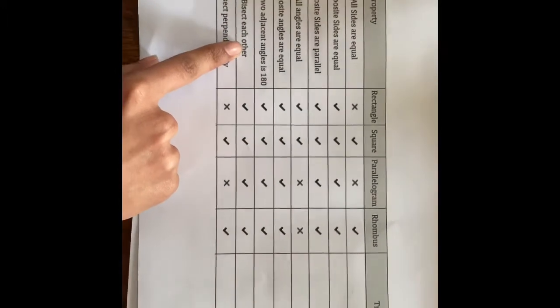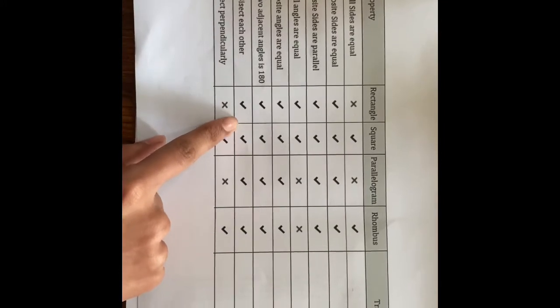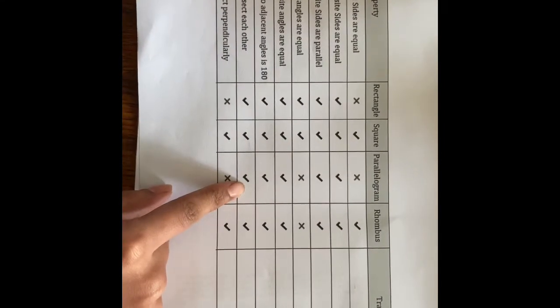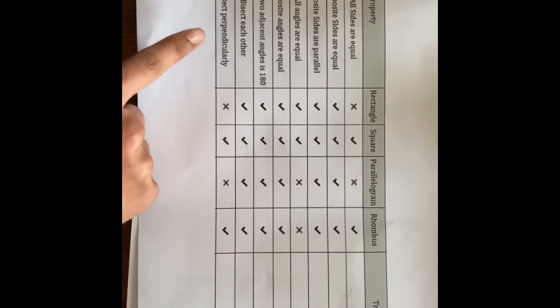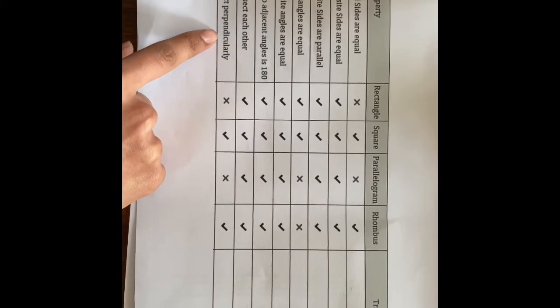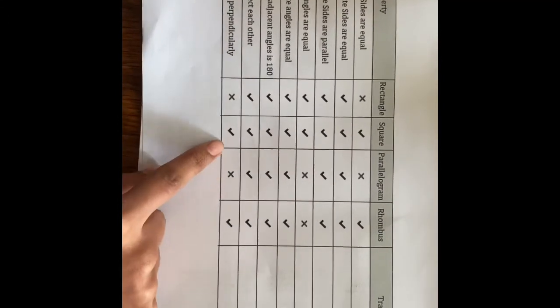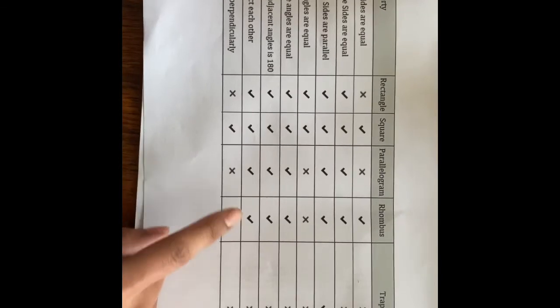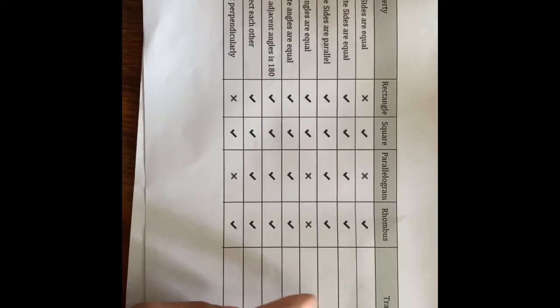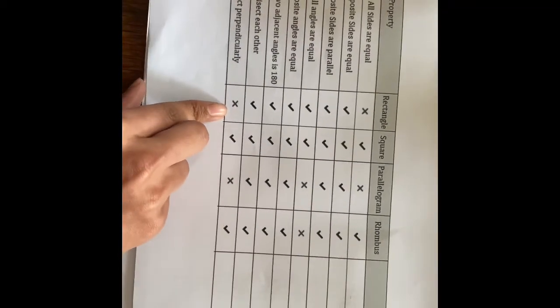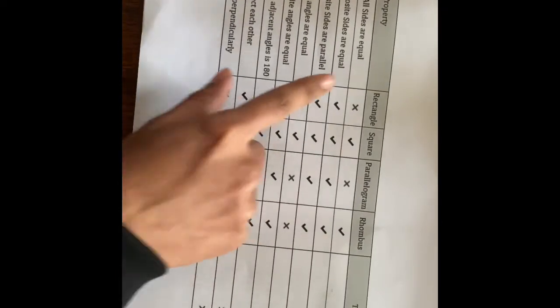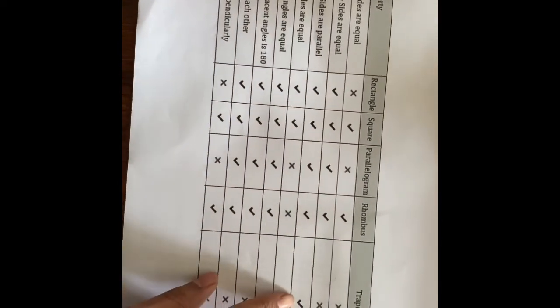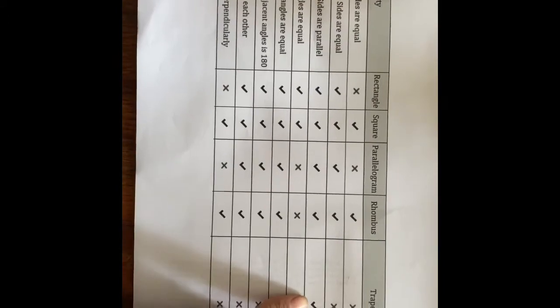Diagonals bisect each other in a rectangle, a square, a parallelogram, and a rhombus. And they bisect each other perpendicularly only in a square and a rhombus. As you can see, a trapezium does not have much in common with any of the other shapes, besides the opposite sides being parallel to each other.